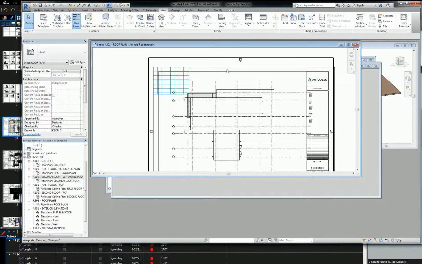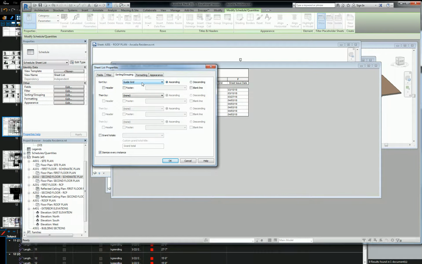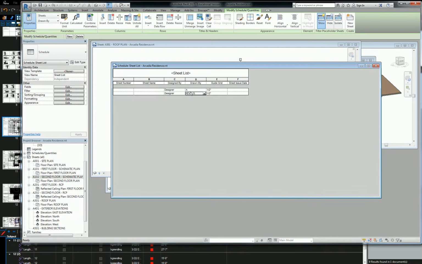But if you have this set up properly, let's go back to a couple of these. I'm just going to change them to A for author. Let's say I've got a couple that are under author, and I have one preset up for authorship. So I'm going to go to drawn by, and then not itemize every instance. So I've got those.